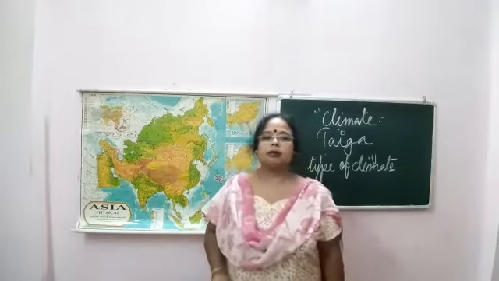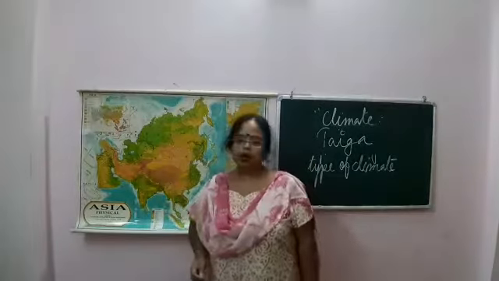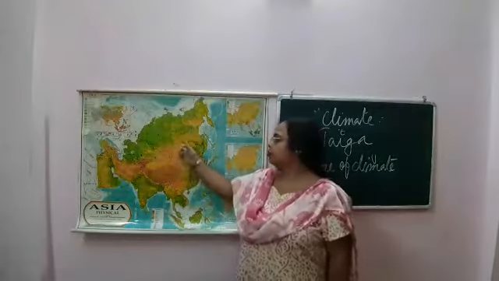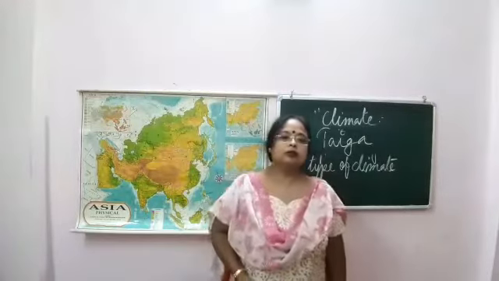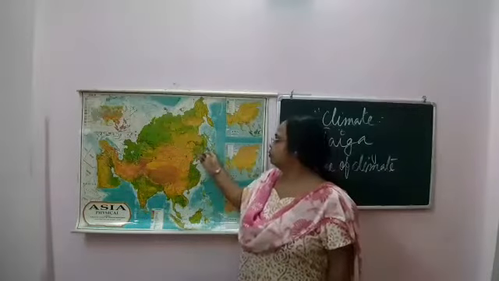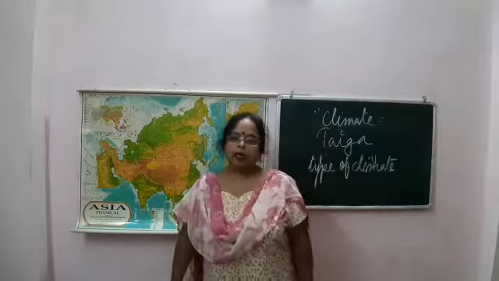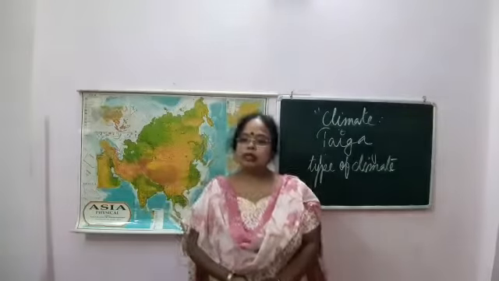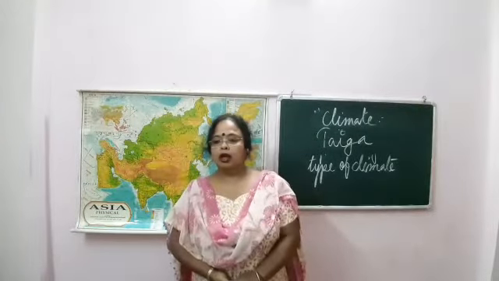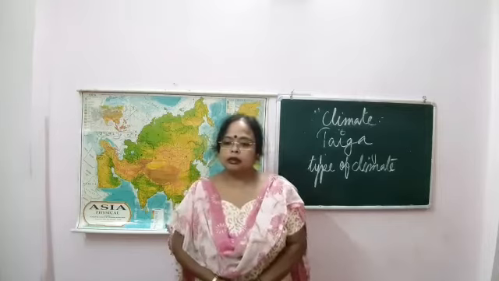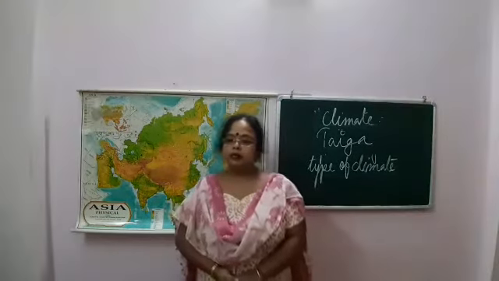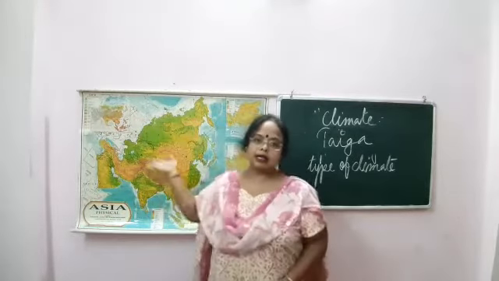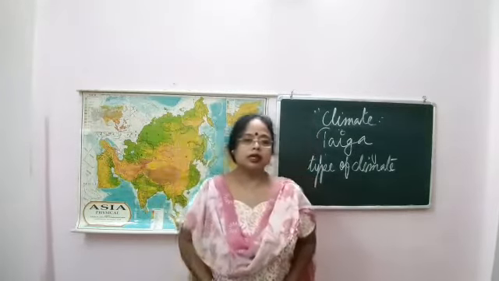It comprises a large part of Russia, northern Mongolia, and northern Japan, meaning Hokkaido, also comes here. Generally there are short warm summers, while long, bitter, severely cold and snowy winters are found, with scanty moderate rainfall, and precipitation occurs in the form of snow. As latitude increases, temperature decreases.